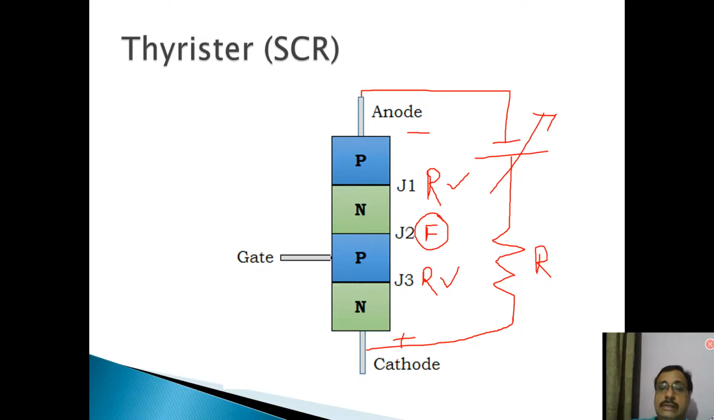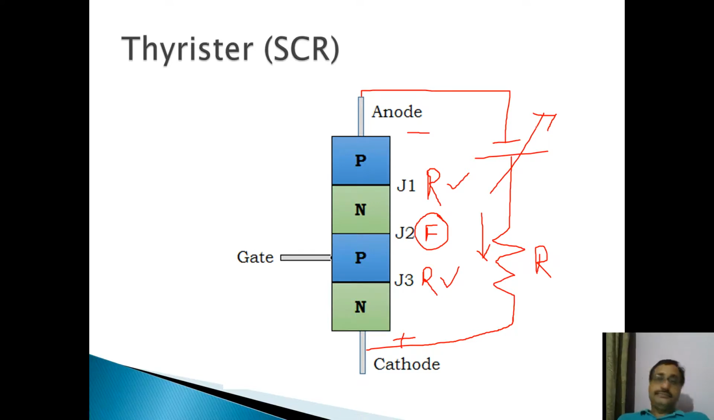So the SCR will not conduct in the reverse direction, because two of the three junctions are reverse biased and not conducting. Only junction J2 is forward biased. So no current will flow through this resistance, only leakage current will flow. A small amount of reverse leakage current will flow through this load resistance.